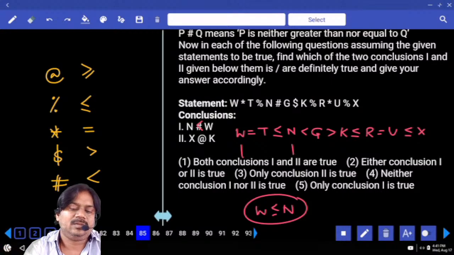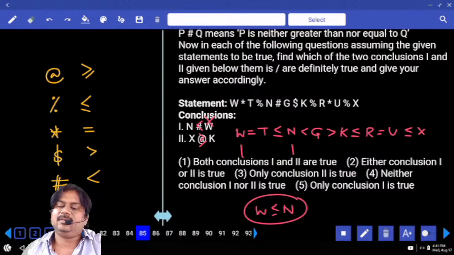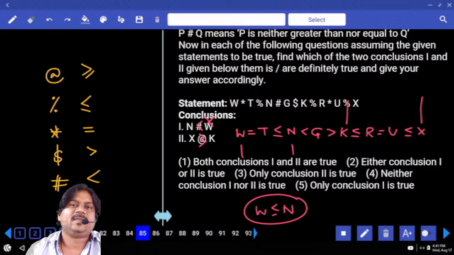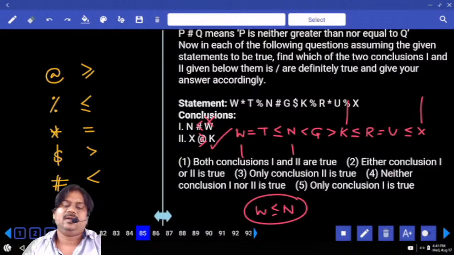Yes or no? No. Next, X at the rate of K. What does at the rate of denote? Greater than or equal to. X greater than or equal to K. So can we accept that X greater than or equal to K? Yes. The answer for the question is only 2.